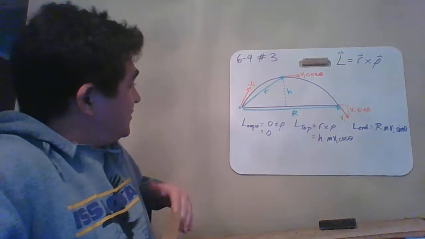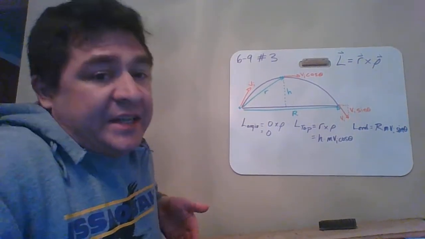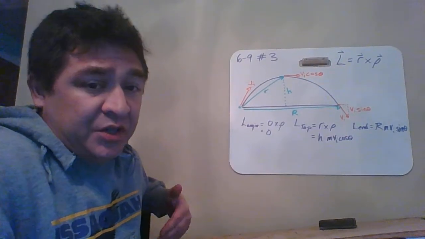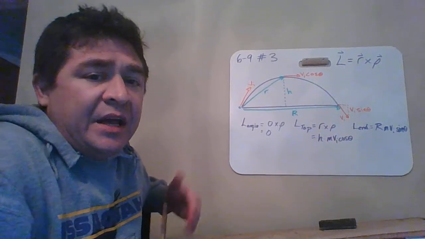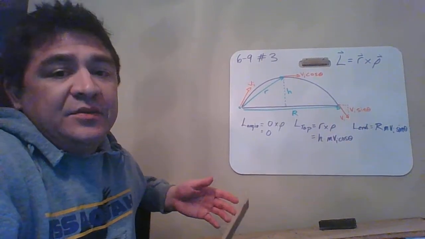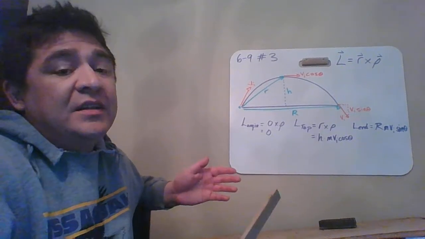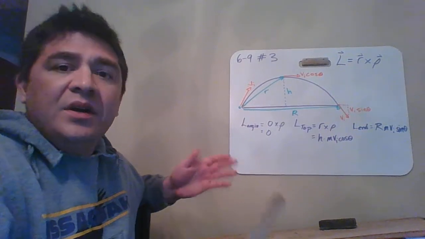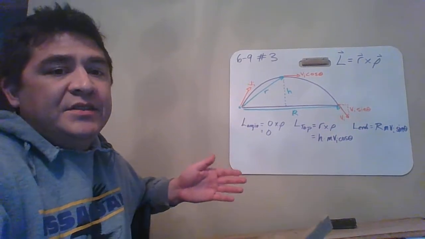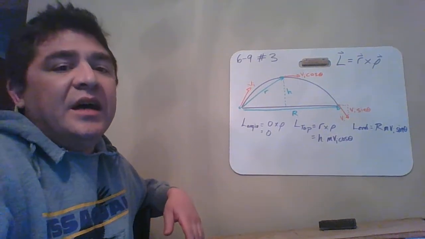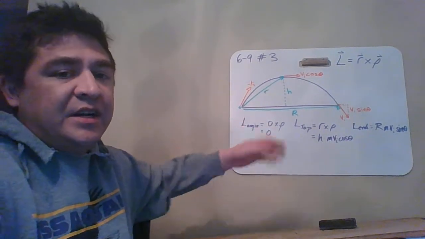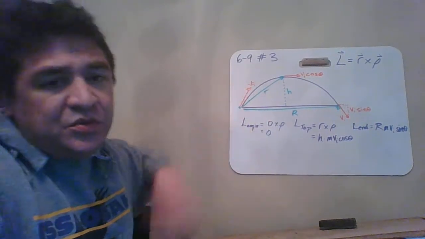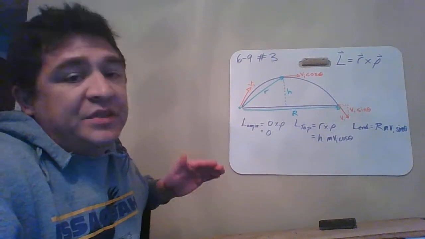So what do we got here? Relative to the origin, we're going to look at a projectile and how its angular momentum is changing as it flies through the air. At the origin, immediately at launch, the position is 0, right? It hasn't actually moved anywhere. It does have linear momentum because we've launched it, but it still hasn't moved from the origin, so we don't have any angular momentum yet. We've just got some linear momentum, which is also going to change as it flies through the air. But we have no angular momentum at the start. Boom, 0.